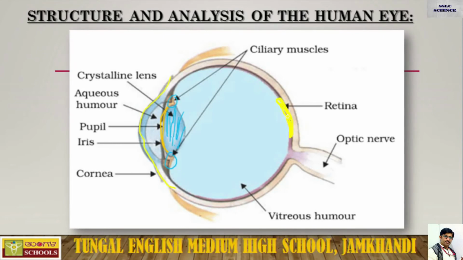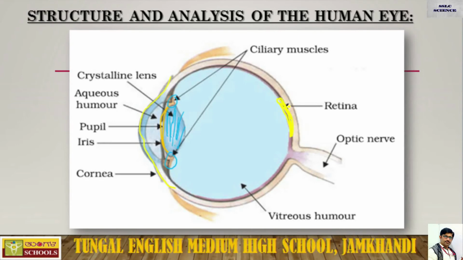It has special cells having the ability to be photosensitive or light sensitive. Whatever the image focuses on is converted into optic signals, or better, you call them nerve signals. It is converting that image into nerve signals.